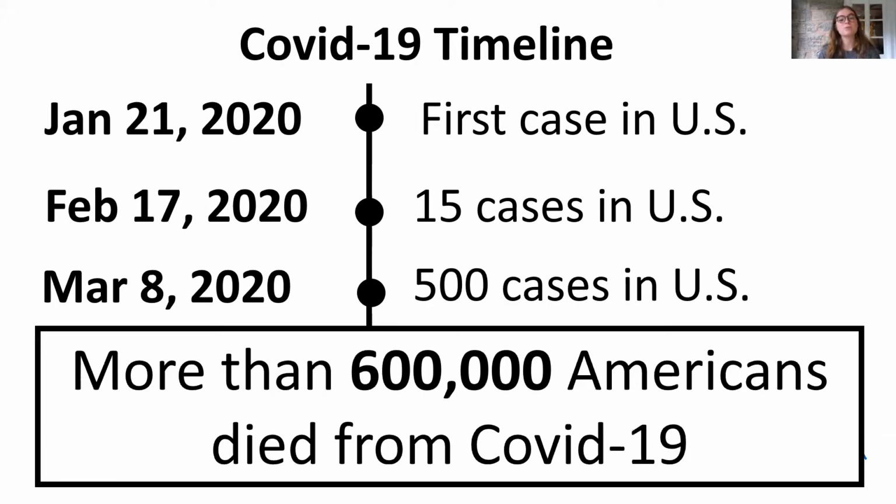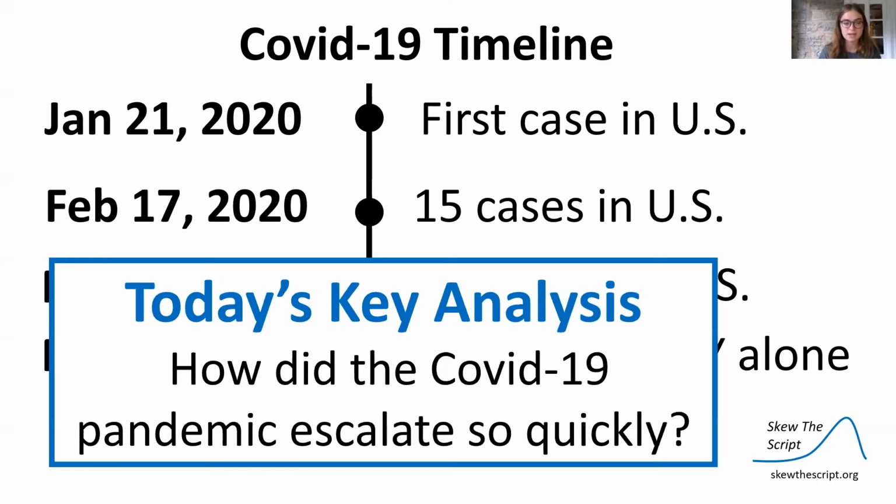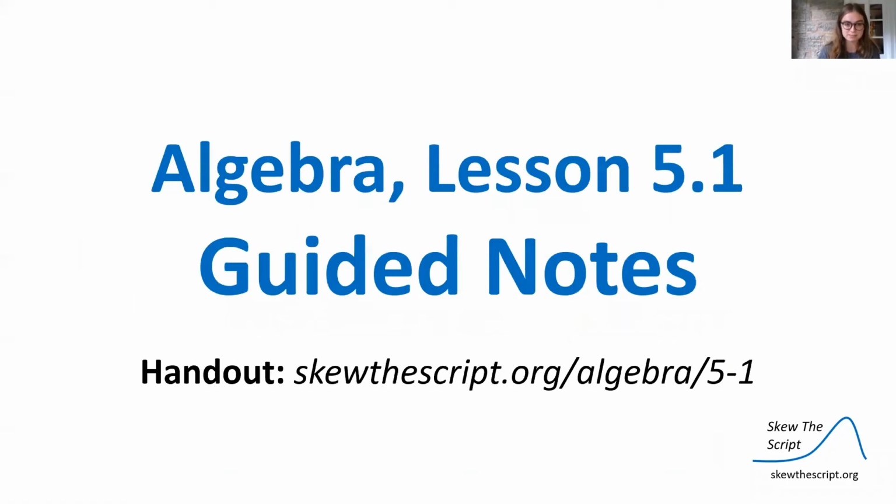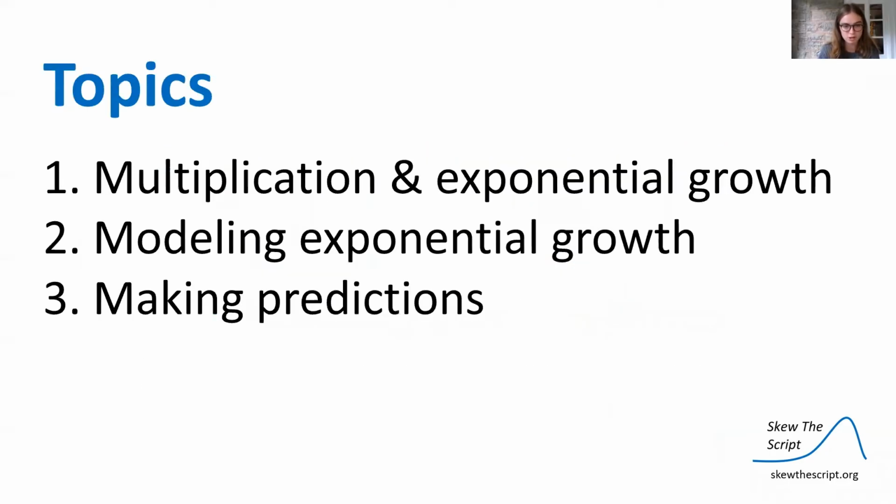So far, more than 600,000 Americans have died from COVID-19. How did the COVID-19 pandemic escalate so quickly? That's what we'll be exploring today in today's key analysis. As always, you can follow along using the guided notes at the URL below.